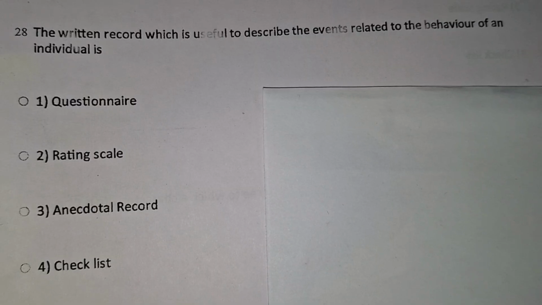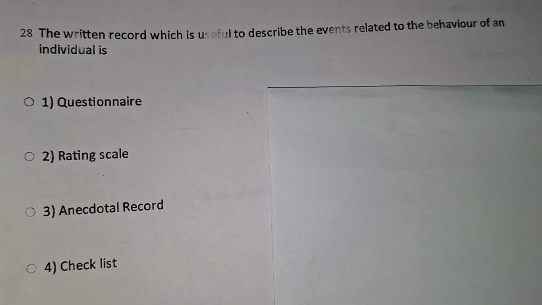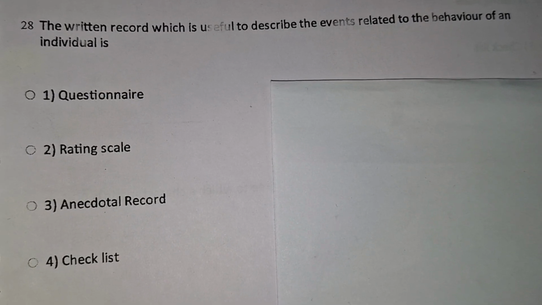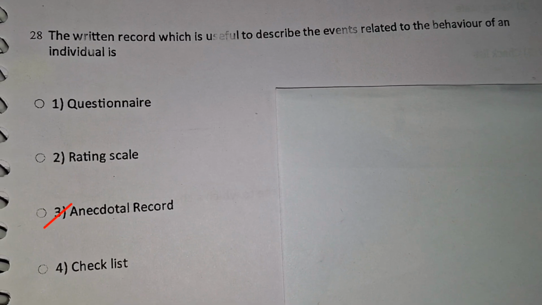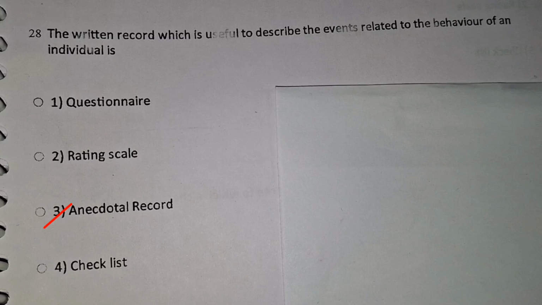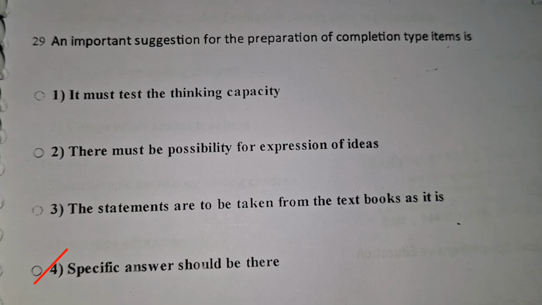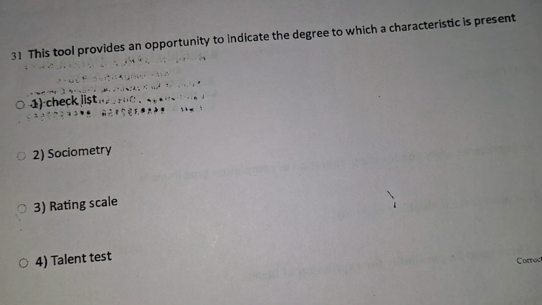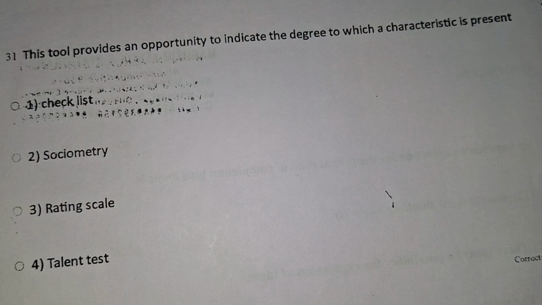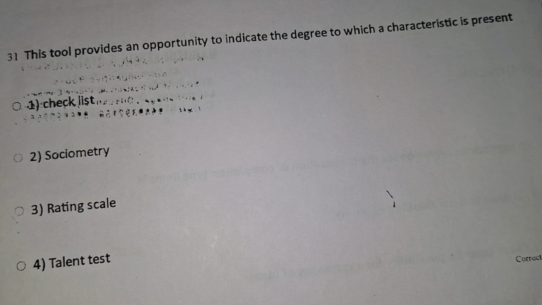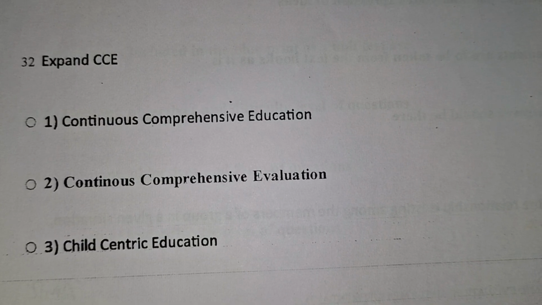Next one, the written record which is useful to describe the events related to the behavior of an individual is questionnaire, rating scale, anecdotal record, checklist. Useful to describe the events related to the behavior of an individual is anecdotal record. Important suggestion for the preparation of completion type items is specific answer should be there. Next one, this tool provides an opportunity to indicate the degree to which a characteristic is present. Checklist, sociometry, rating scale, talent test. The answer is checklist.